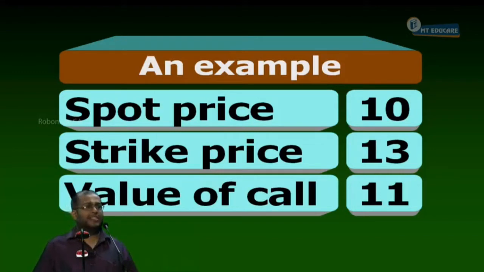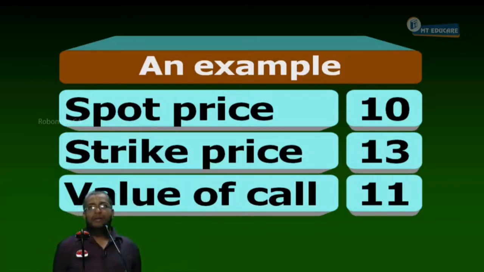Step 2. What is step 2? Identification of arbitrage. Step 2: Identification of arbitrage. Underline that. The call is maximum worth rupees 10.